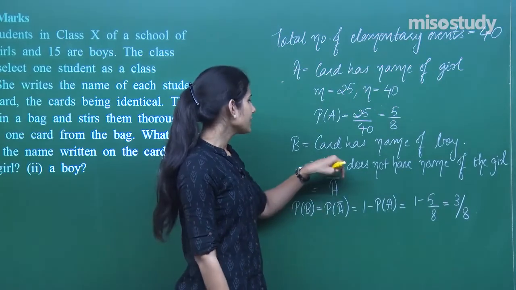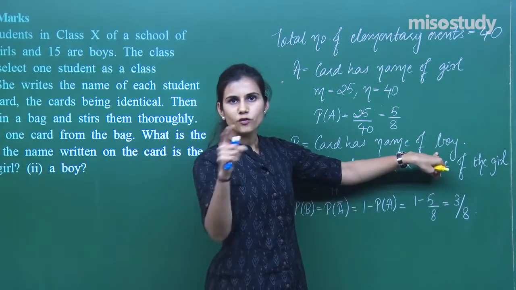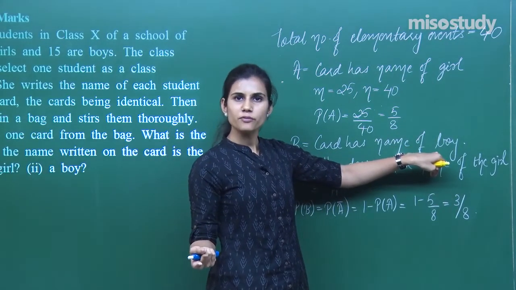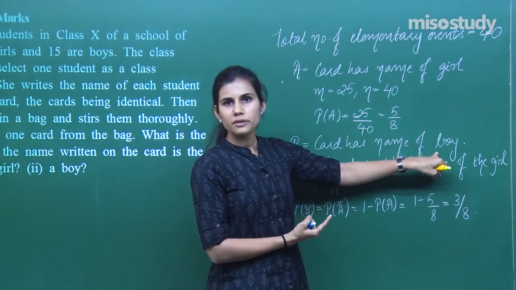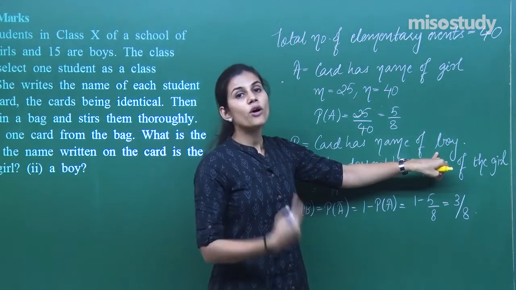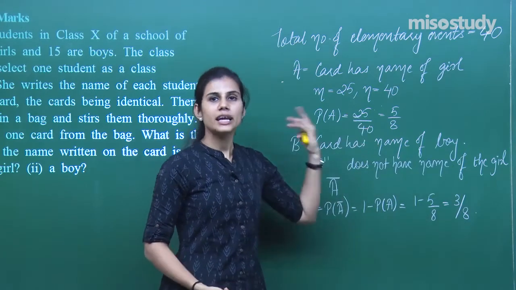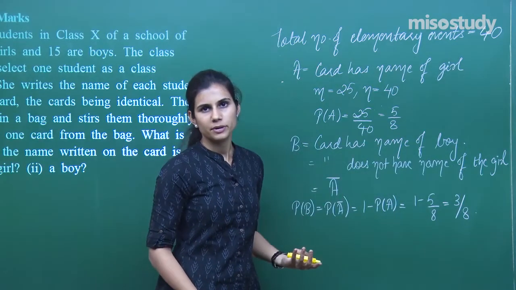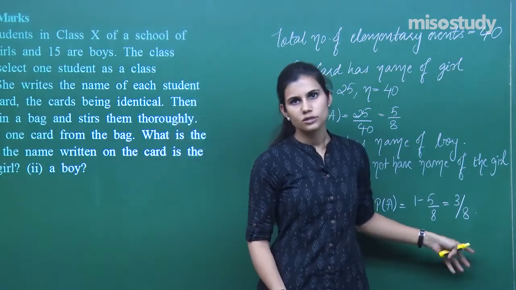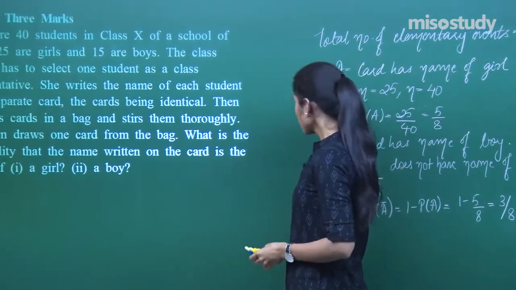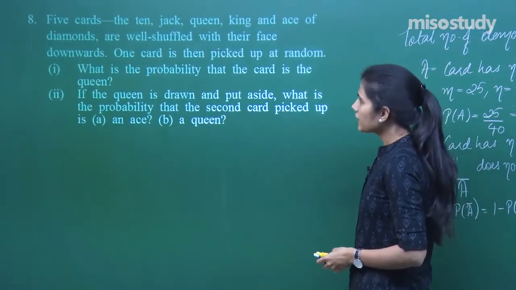Directly also you could have done the card has the name of a boy upon it. So out of 40 cards, 15 cards have the name of boys. So 15 outcomes are favorable to event B. So 15 upon 40 would have been the probability, which is again 3 upon 8 if you further simplify it. Is it clear? Or like this also you can do. Next question says 5 cards.